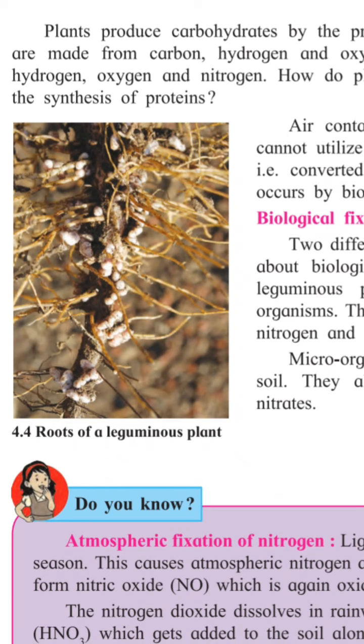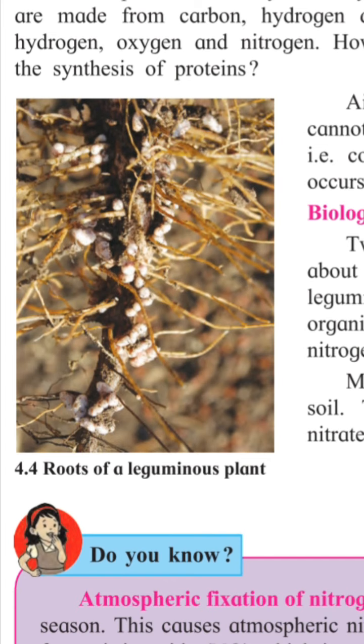Okay. So, roots of leguminous plants. Here in the picture you can see roots of leguminous plants. So how does it occur? What happens? Air contains gaseous nitrogen. However, plants cannot utilize gaseous nitrogen. It needs to be fixed, that is, converted into compounds. Fixation of nitrogen occurs by biological and atmospheric methods. So here you can see the biological method and atmospheric fixation of nitrogen.